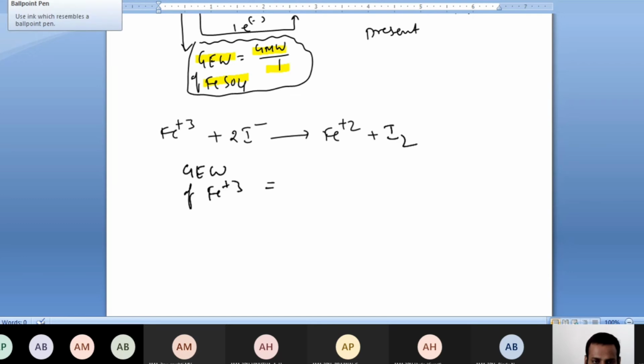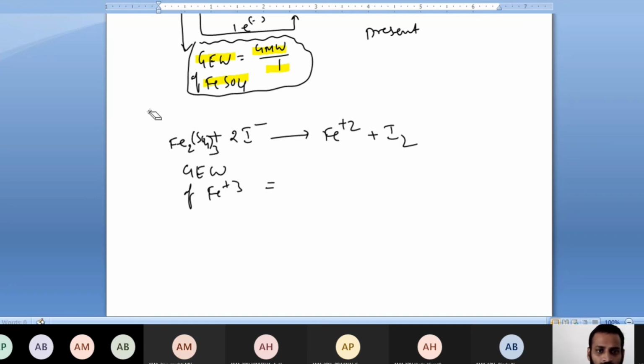Suppose instead of Fe+3 I use a direct compound of iron; here I'll take Fe2(SO4)3, and here also I'll take FeSO4.